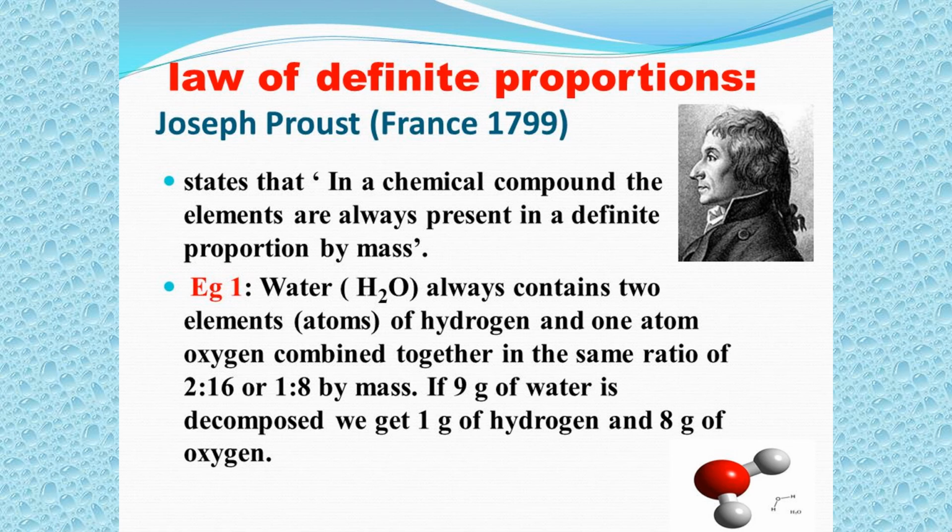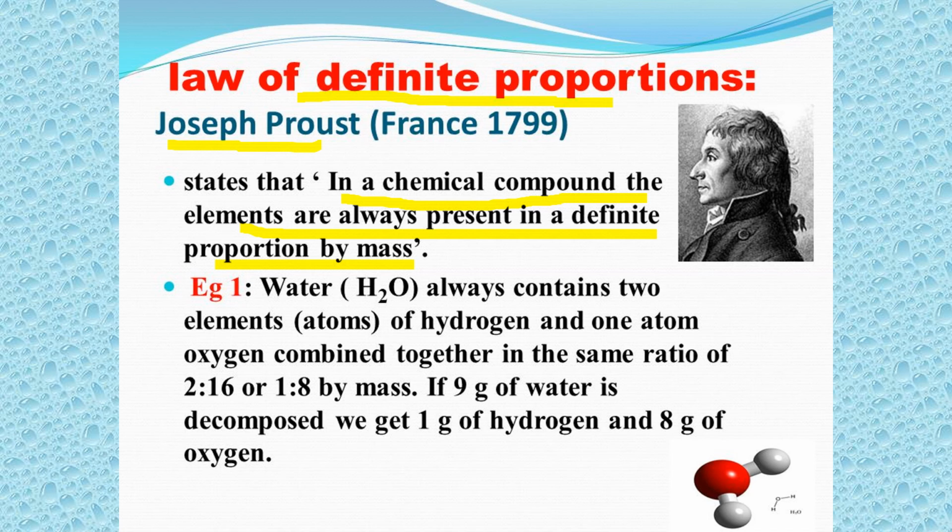The second law is the law of definite proportion, otherwise known as the law of constant proportion, given by Joseph Proust. You can have the diagram, the picture of Joseph Proust. He was from France. Now what was the statement? In a chemical compound, the elements are always present in a definite proportion by mass. So very important, in any chemical compound, the elements are always present in a definite mass. That means it will not change. It is already stabilized, right?